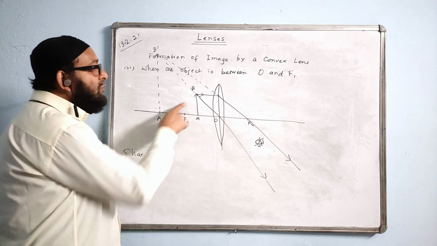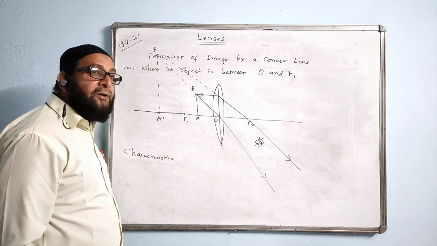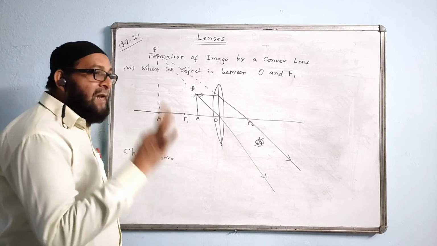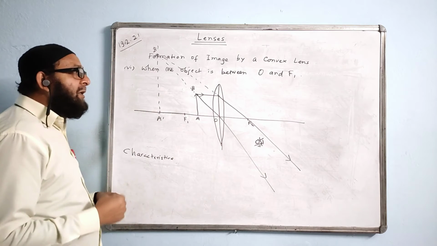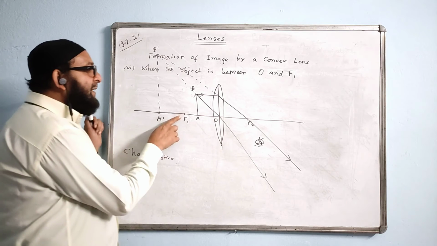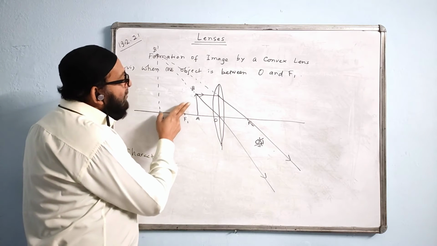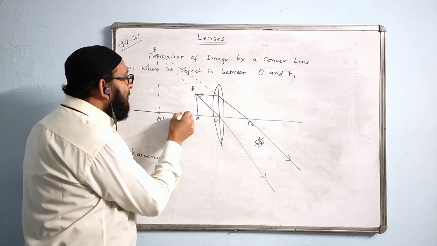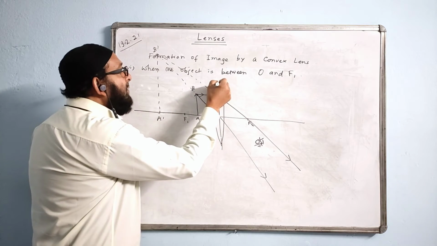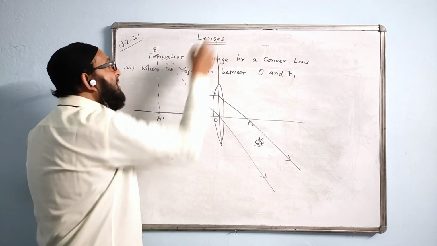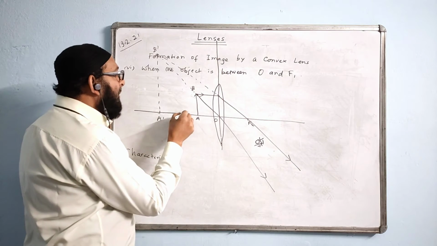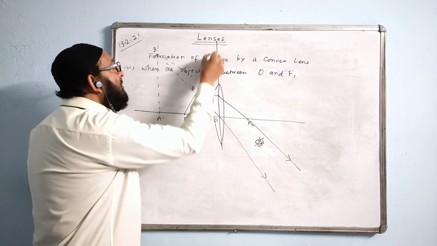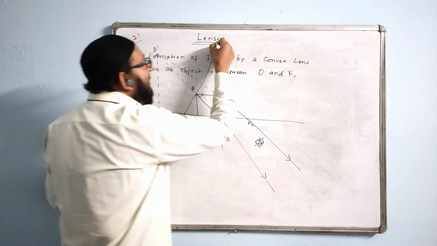And if they ask here also to draw 3 rays, how to take the third ray? 3 standard rays they are saying. How to take the third standard ray? Through F1 you can take. If you take it through F1, surely it is not reaching the lens, it is only this much. So what will we do? We will extend this one. The vertical line will be extended like this. Now from here, draw the line like this, passing through this. And what happens? This will become parallel.